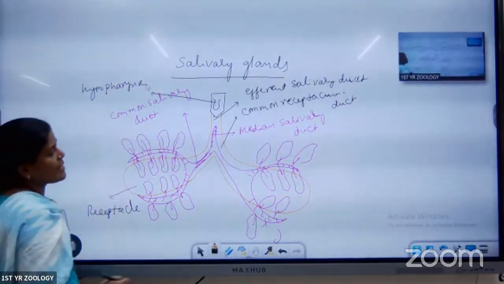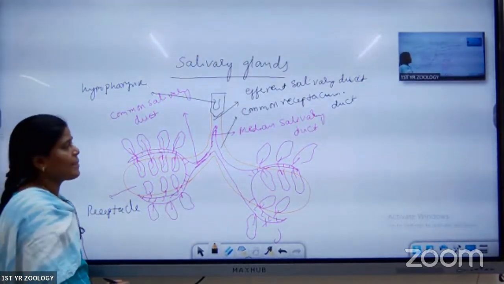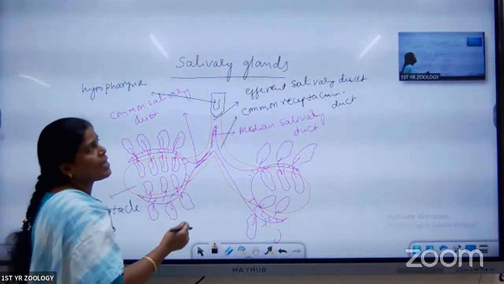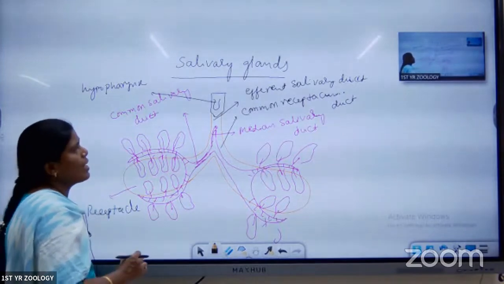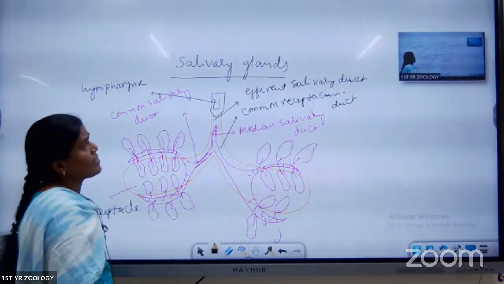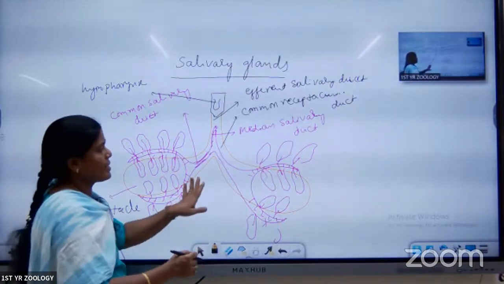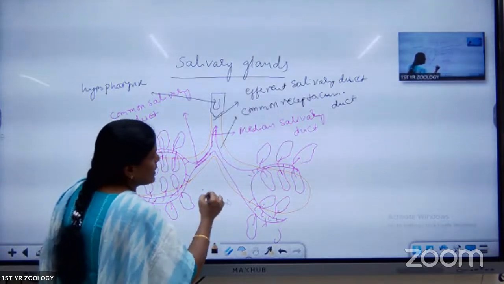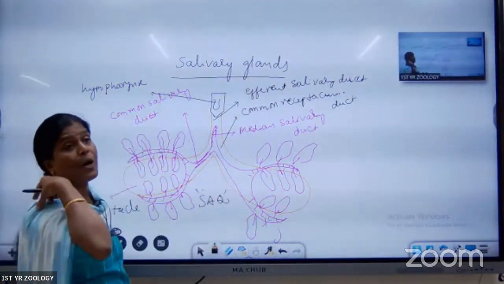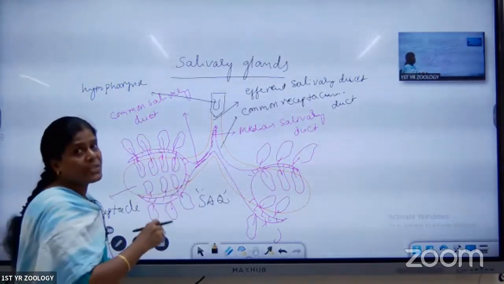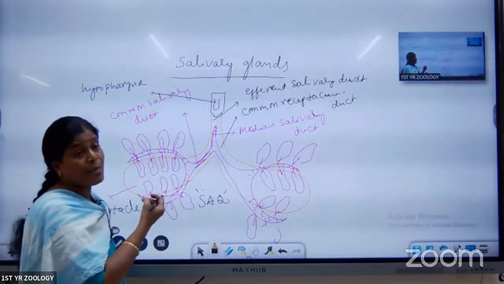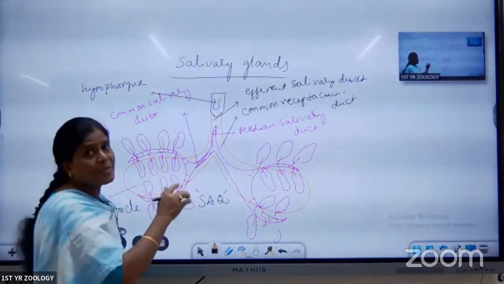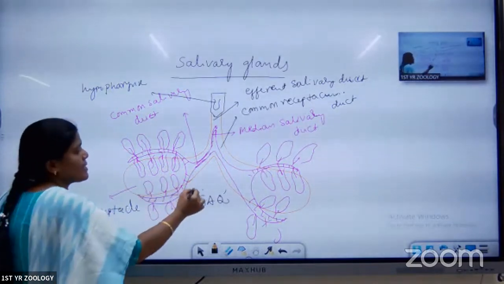The saliva contains the salivary amylase enzyme. This salivary amylase enzyme is helpful for the digestion of starch. This is the digestive system of the cockroach, and this diagram is also important for the SAQ. From Periplaneta, three SAQs are important, and those are diagrams. The first diagram is this one, the second diagram is the mouth parts, and the third diagram is the ommatidium. Among these three diagrams, one will come compulsorily. Clear? That's why this is an important diagram.